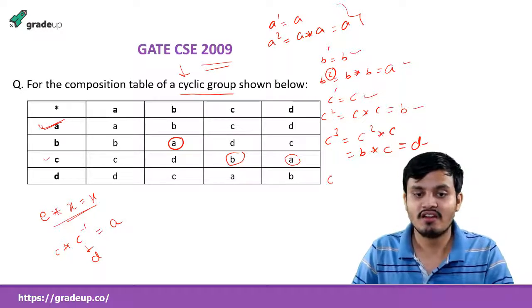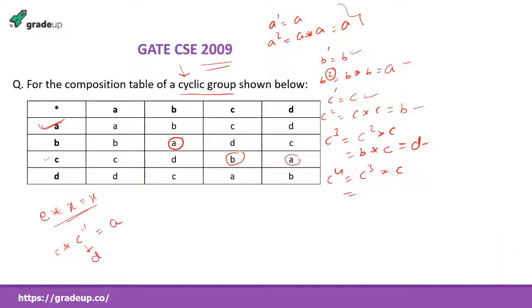A. Let's try C4, that is C cube operated with C, and C cube is D, so D, C gives A. So yes, C is the generator, definitely C is the generator.